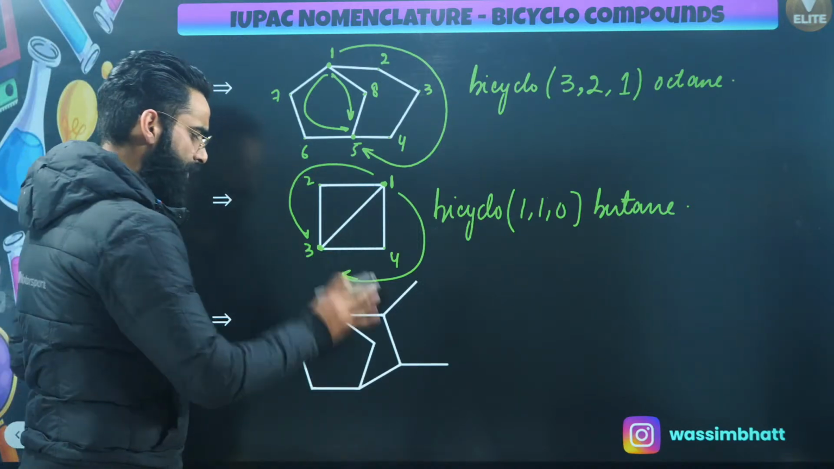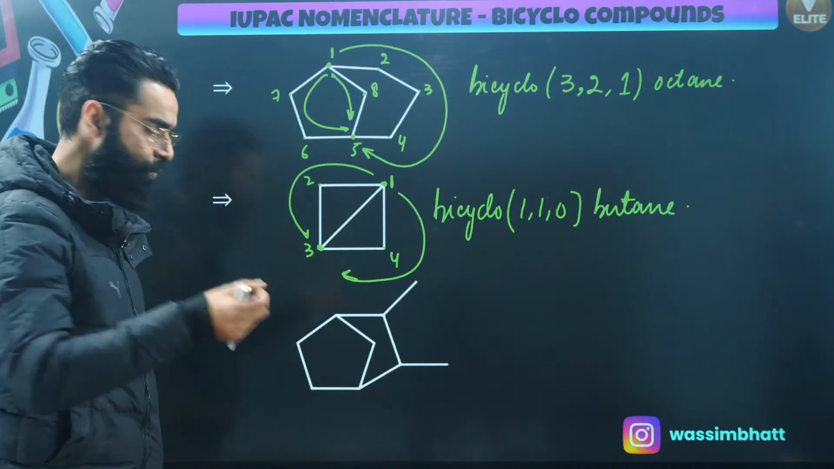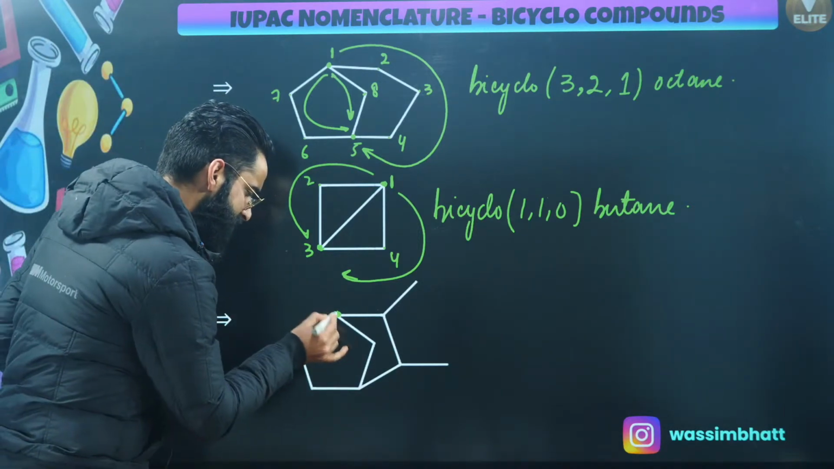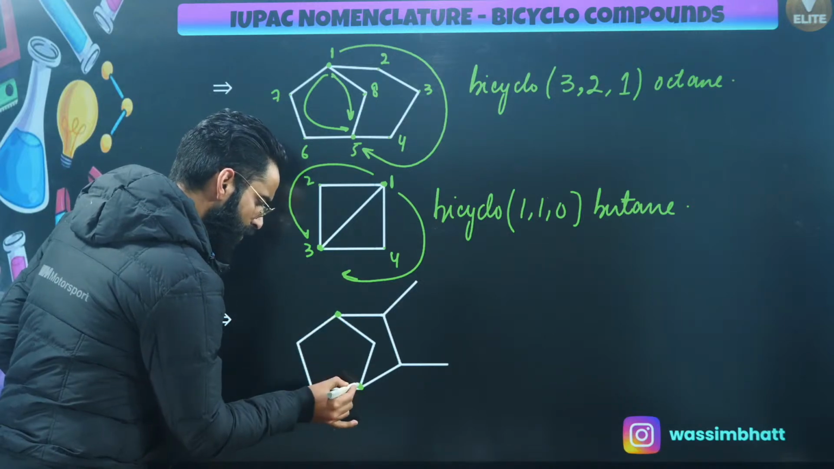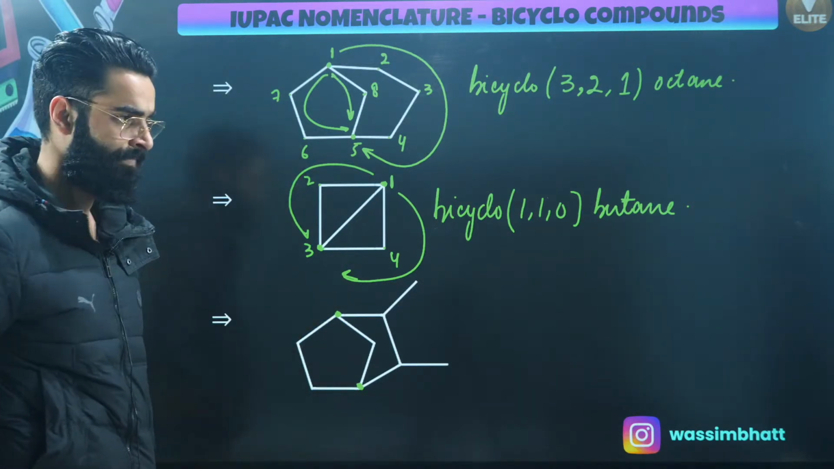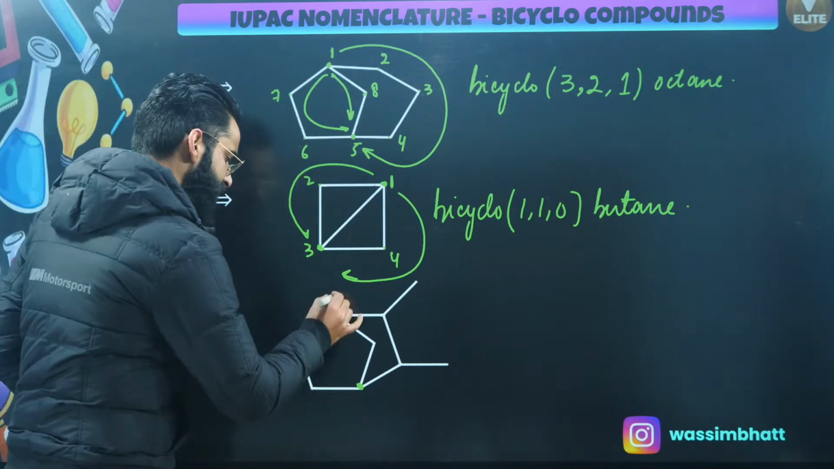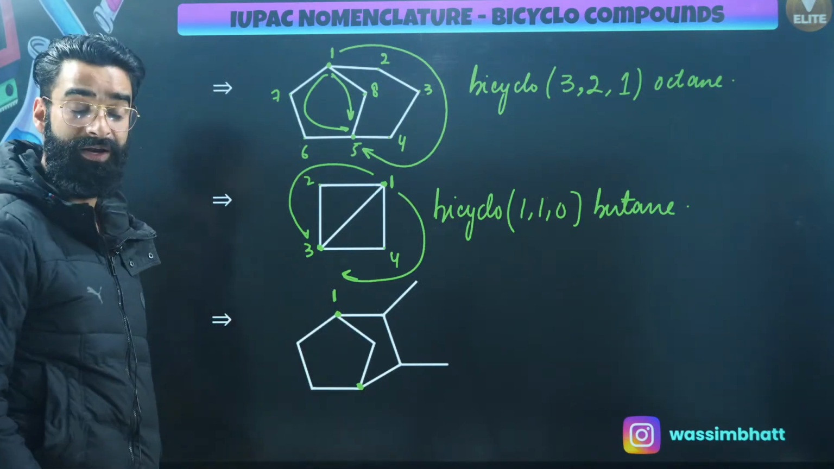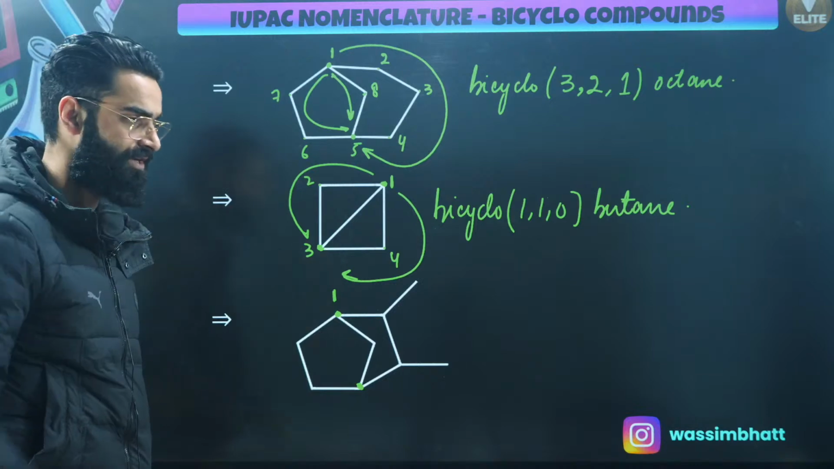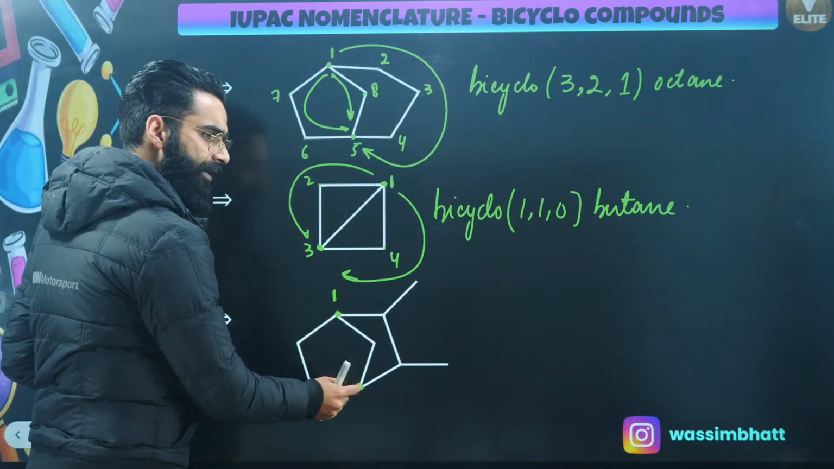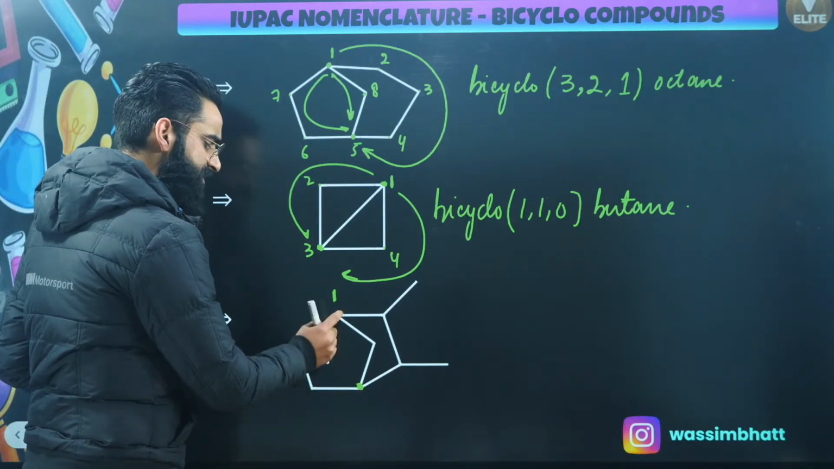If you look at this particular one, first thing you need to do is find the bridged carbons. These are the bridged carbons, the carbon atoms which are common to two rings. Now after this, I need to do the numbering, right? I'll be starting, for example, from this carbon. Let me call this carbon number 1, because we always start the numbering from the bridged carbon, either from the top or from here. The choice is all yours.